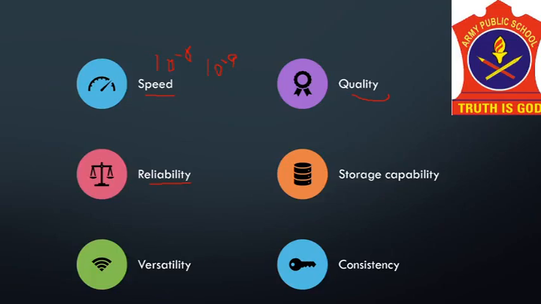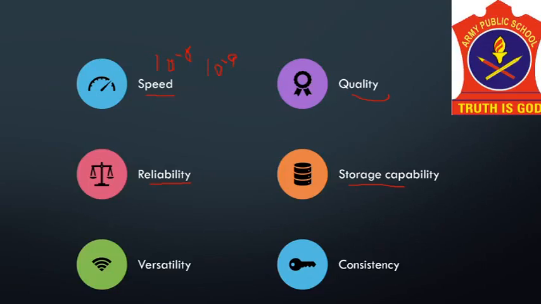Now the next quality or feature of a computer is the storage capability or memory. A computer has the power of storing any amount of information or data, and any information can be stored and recalled as long as you require it, for any number of years. It depends entirely upon you how much data you want to store in a computer and when to delete or retrieve this data.